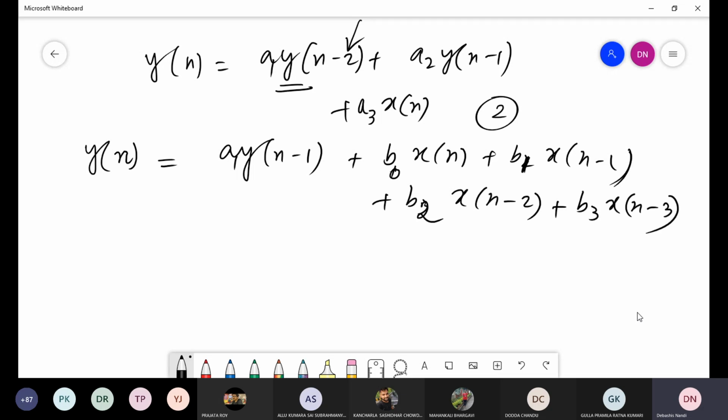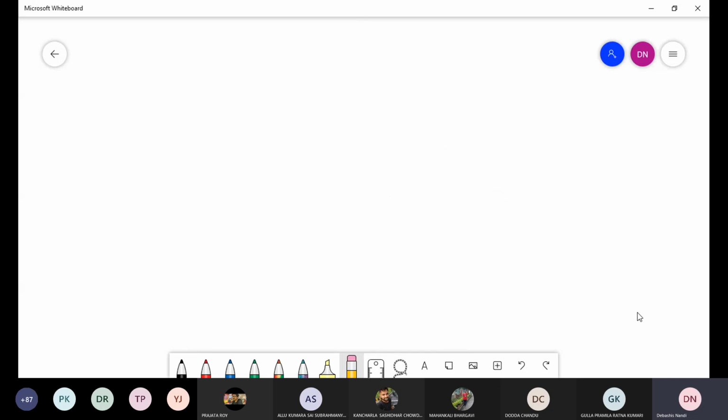This is one difference equation representing a linear time invariant system. Then the order is 1, not 3. It is not 3. So this is the general form of the input-output relationship of a linear time invariant system.